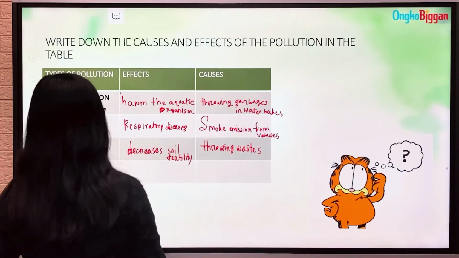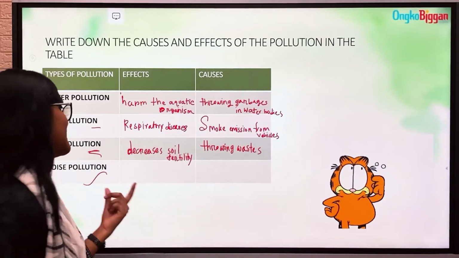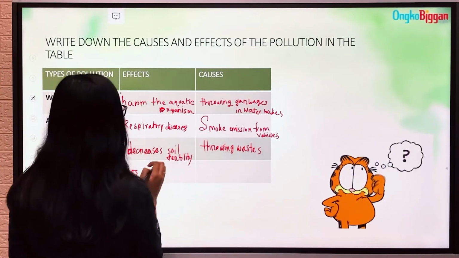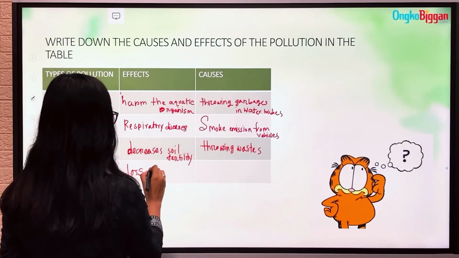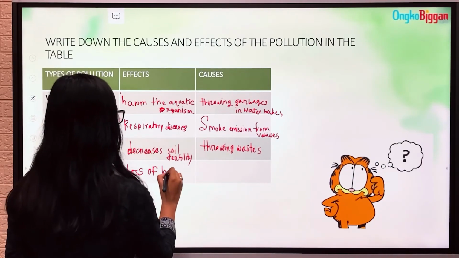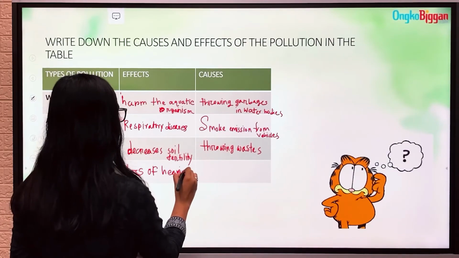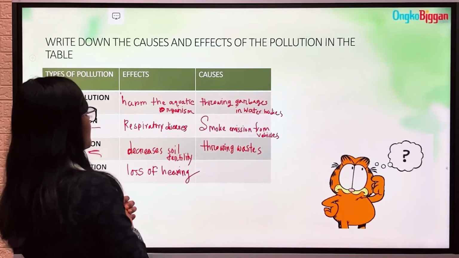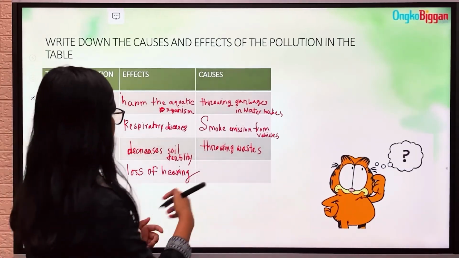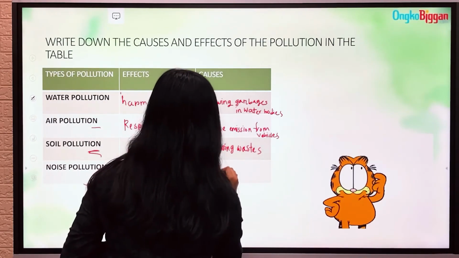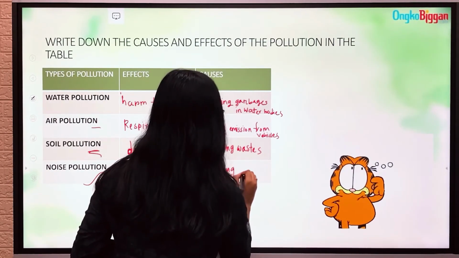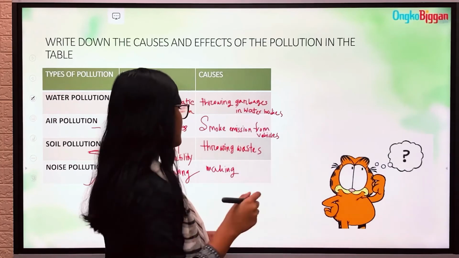Okay, noise pollution. Okay, loss of hearing. What are the effects of noise pollution? Loss of hearing. And what causes noise pollution? Making unnecessary sounds.